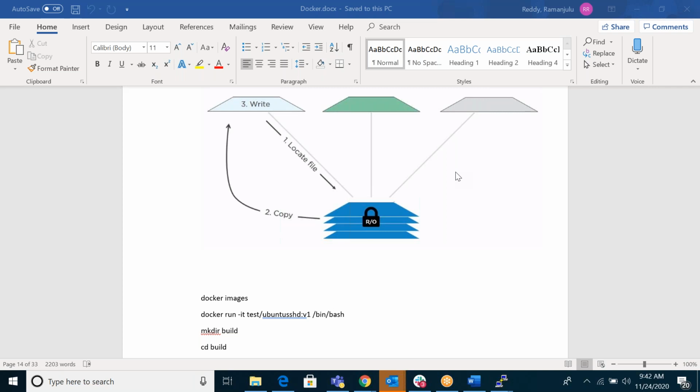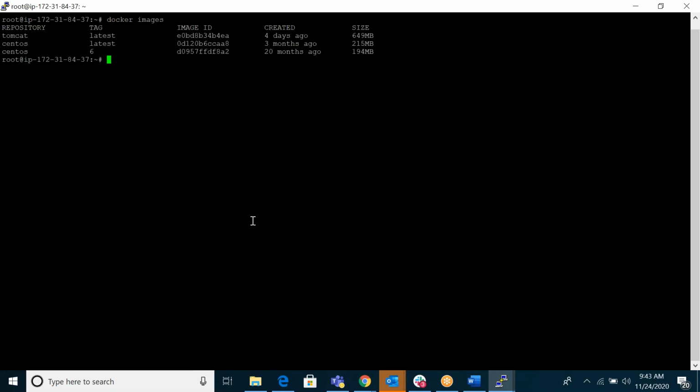Chandra, clear? Yeah, Ram. Docker images, these are my base images.